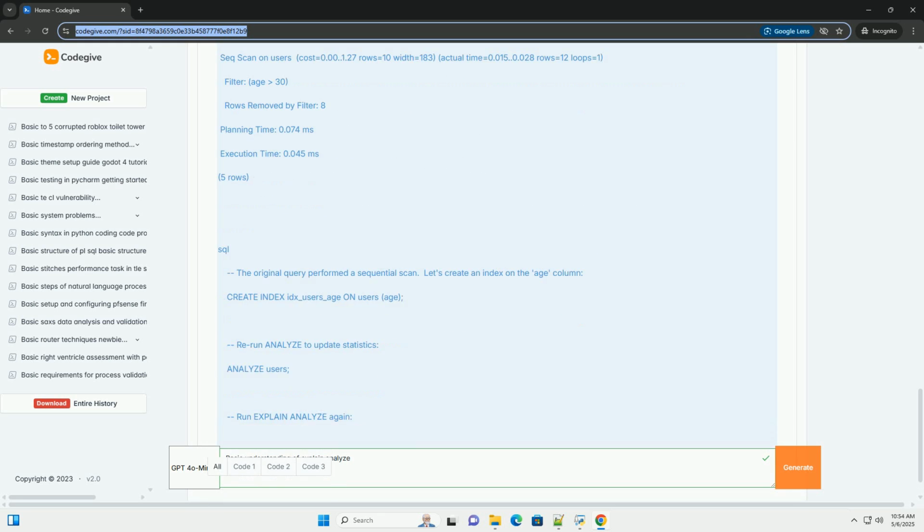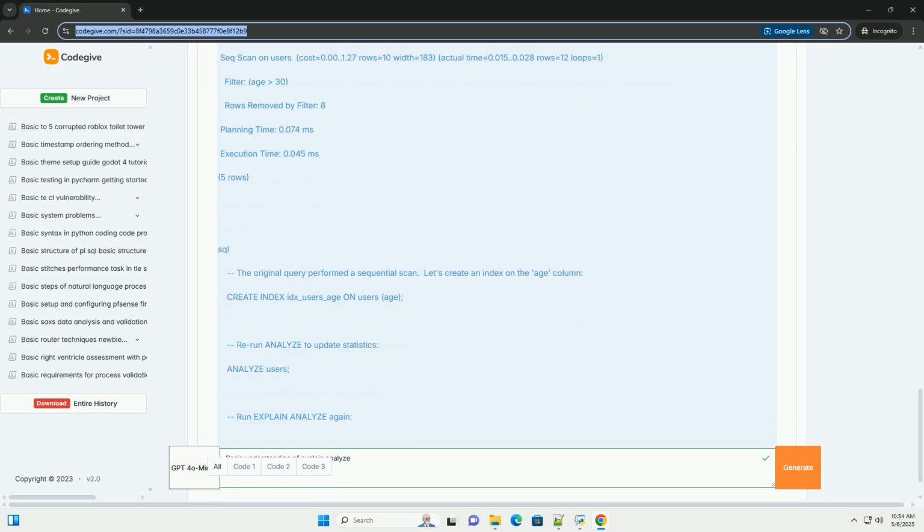5. Interpreting and utilizing explain analyze output. The real value of explain analyze lies in its ability to help you identify performance bottlenecks and guide optimization efforts. Here's how to use it. Identifying problem areas.